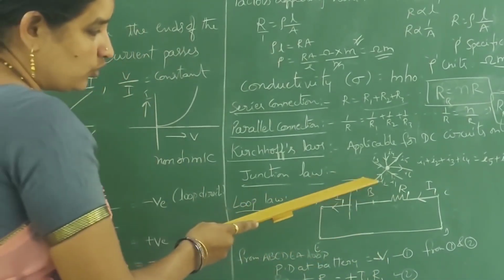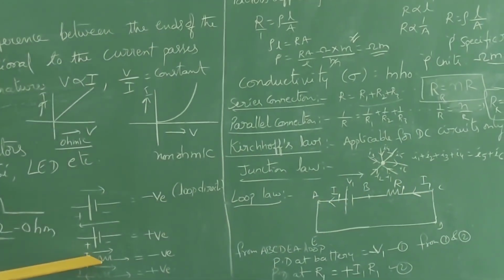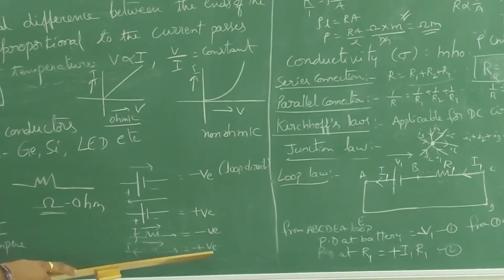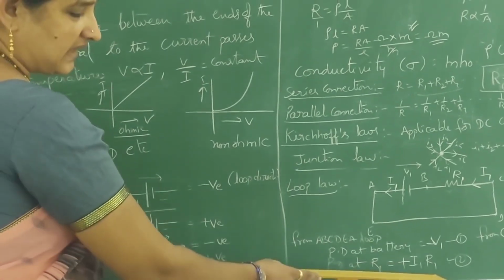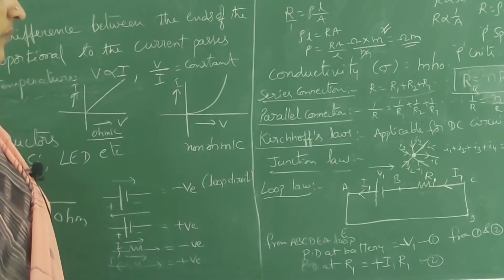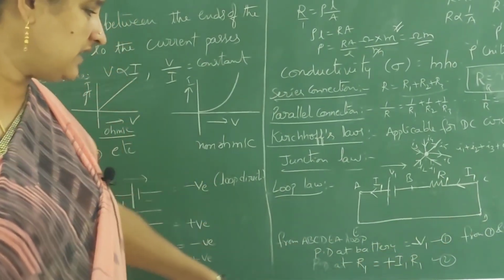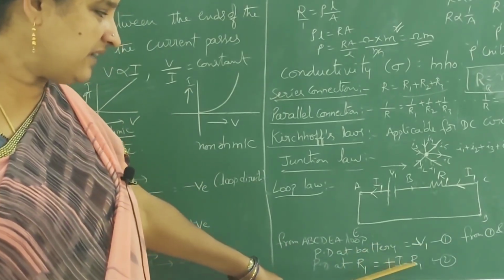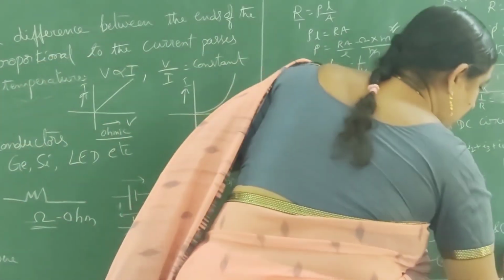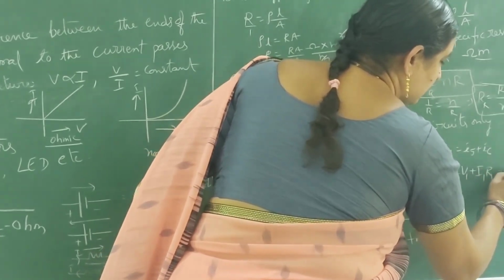Let us say this is the loop direction and this is the current direction. This is the loop direction, opposite to the current direction. So we have to take the potential difference as positive. So plus I1 R1. Then what is the loop law? The sum of the potential differences in a closed loop is 0. What does it mean? Then minus V1 plus I1 R1 is equal to 0.